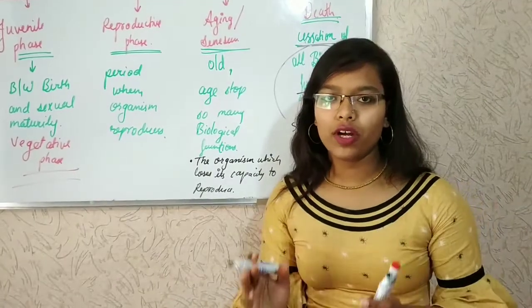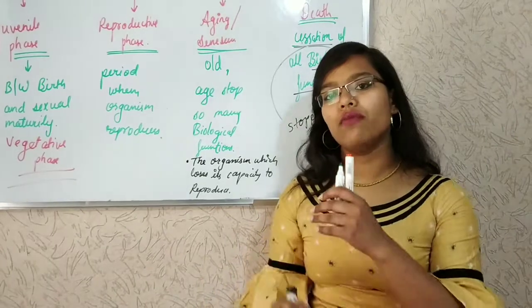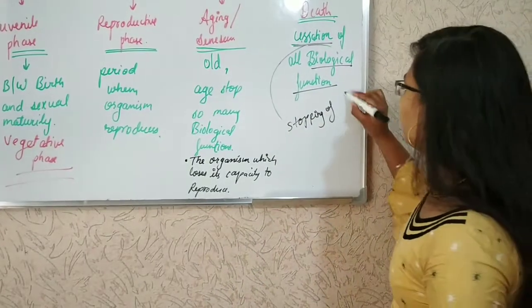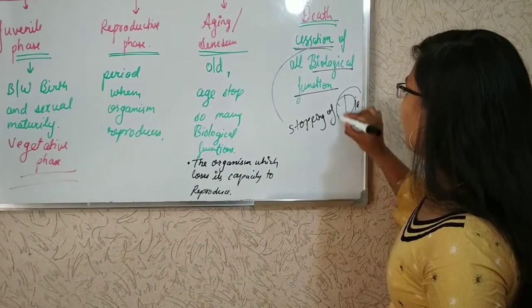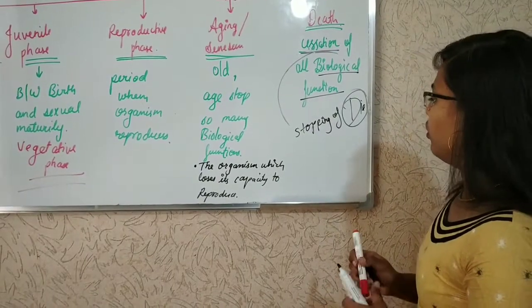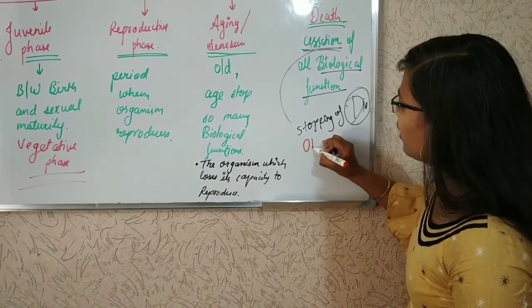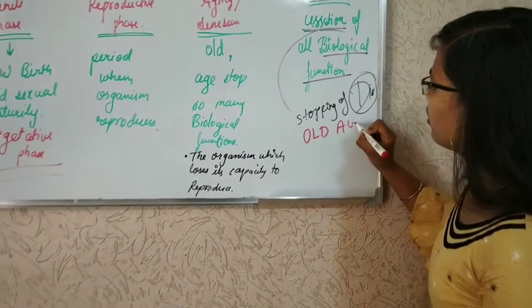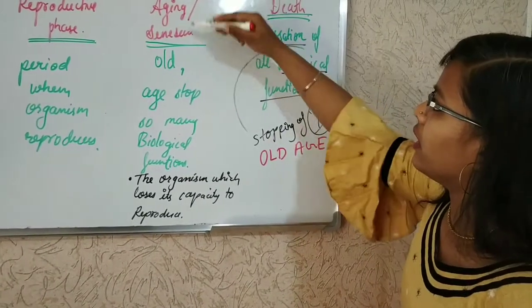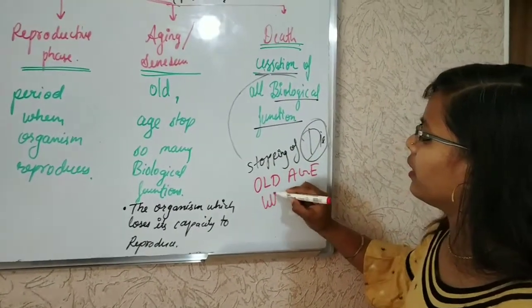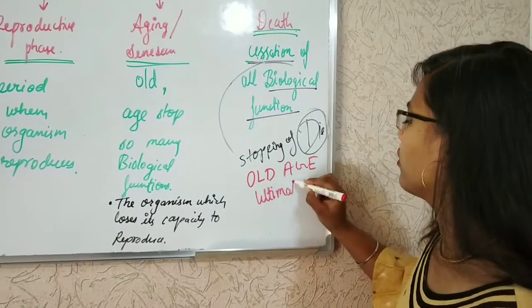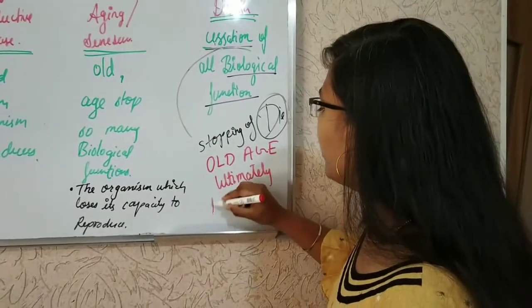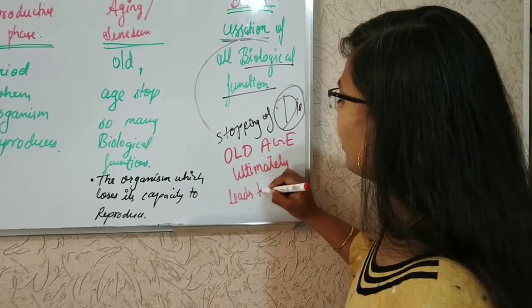All the biological functions will be stopped and the person will die. Old age, that is aging or senescence, ultimately leads to death.